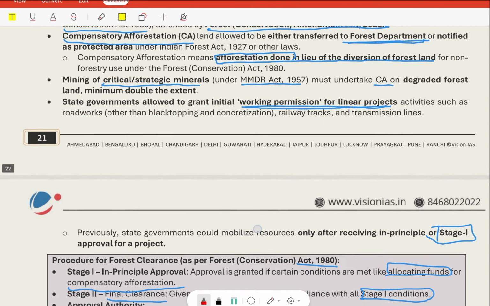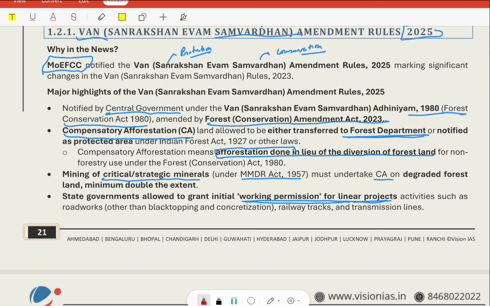Van Sanrakshan Evam Samvardhan Amendment Rules 2025. There were highlights like this was notified by the central government under the Van Sanrakshan Evam Samvardhan Adhiniyam 1980, Forest Conservation Act 1980, of course, and amended by the Forest Conservation Amendment Act 2023.